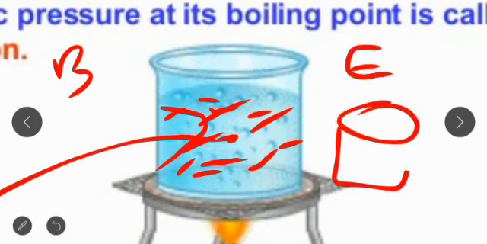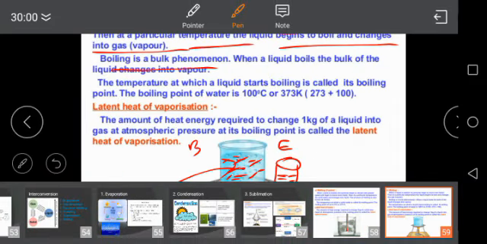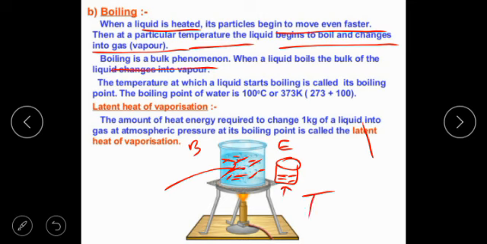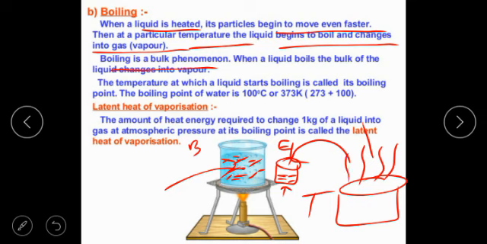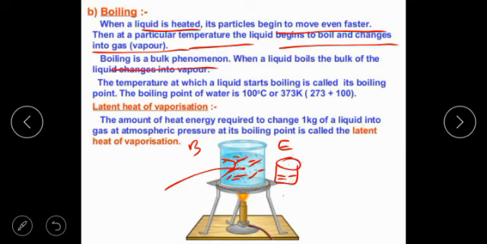In evaporation, when we increase the temperature, the temperature will only affect the surface, and it is a surface phenomenon. The water is evaporating from the surface, not from the bulk. So this is the main difference between boiling and evaporation. Boiling is a bulk phenomenon, evaporation is a surface phenomenon.